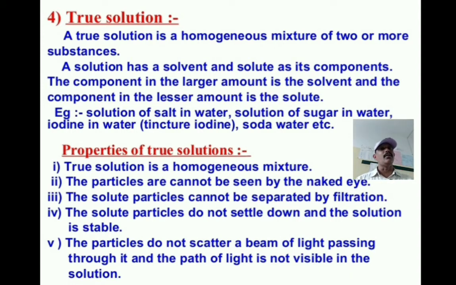So the solvent amount is larger and the solute amount is lesser. Is it clear? When 1 spoon of solute is dissolved in the solvent, we cannot see any particles in that water. So the larger amount is solvent and the lesser amount is the solute. These two are the components of the true solution.